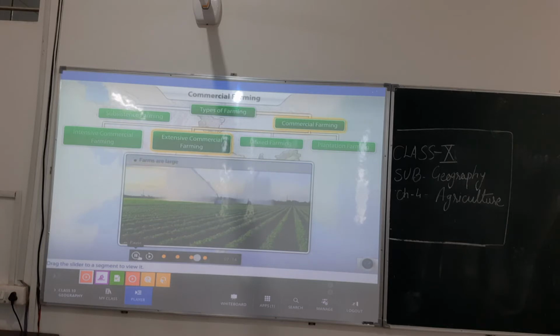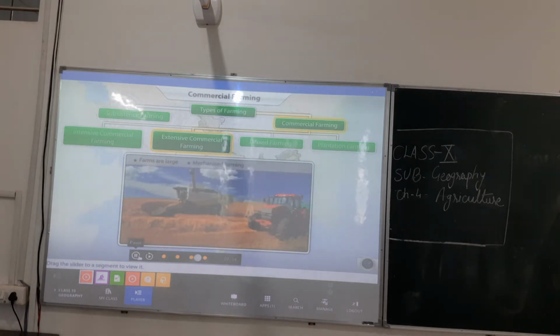Extensive farming is largely done when a large area of land is available. Farming is done with mechanized equipment in the absence of human and animal labor. As a result, it is a very capital-intensive method.